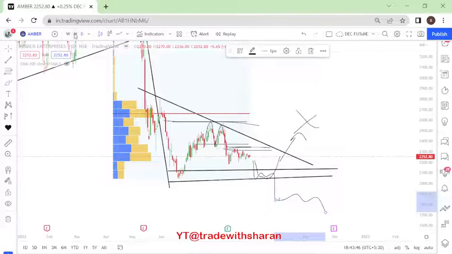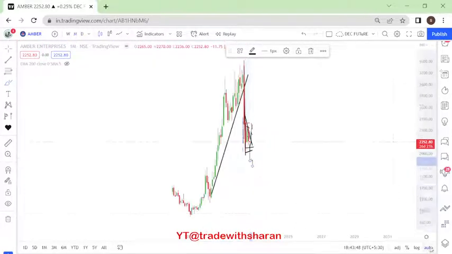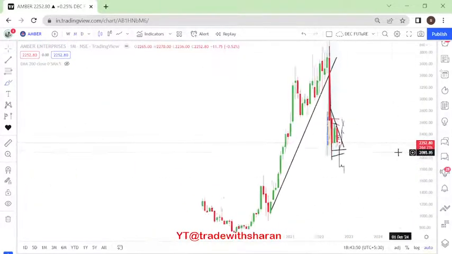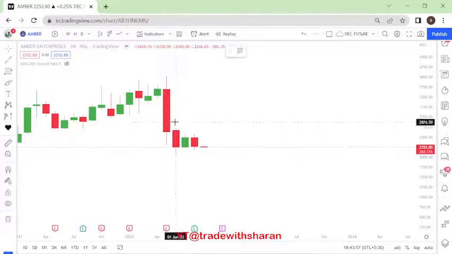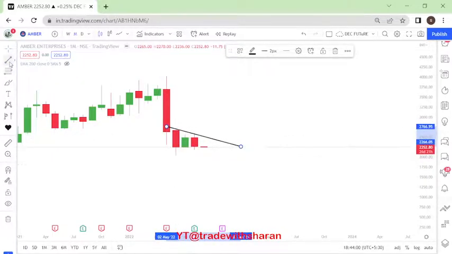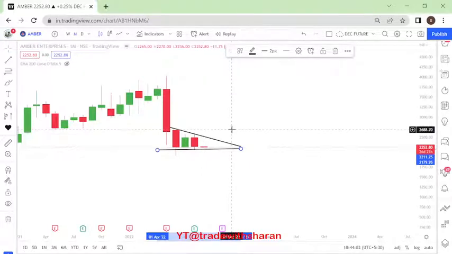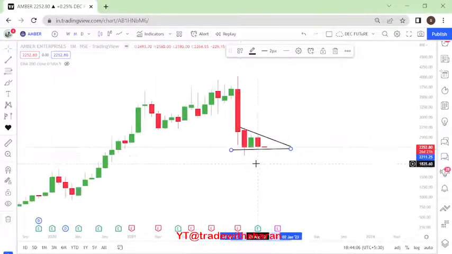If you look at the monthly chart also, just let me do this. Yeah, so if you see here, this is an inside bar that is being formed here. Right, so as long as the price doesn't go above this level, we will not look forward to buying it. Right, this is a standpoint.